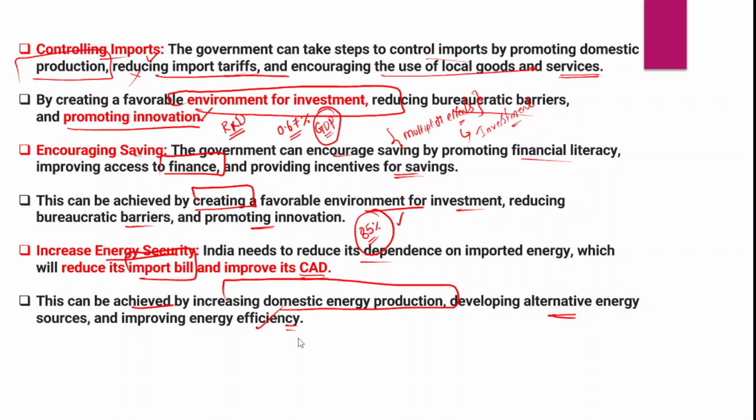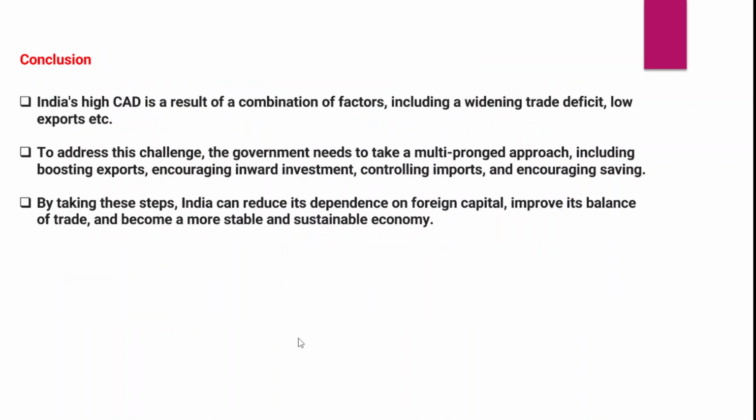So overall, in conclusion, you need to emphasize making India's exports more and more competitive. When we make our goods more and more competitive in the international markets, that would lead to increasing demand for Indian goods, and that would also narrow down the existing current account deficit. It is very important to narrow down the current account deficit, and we should also maintain a positive trade balance with other countries. That is how you can conclude this answer, right?